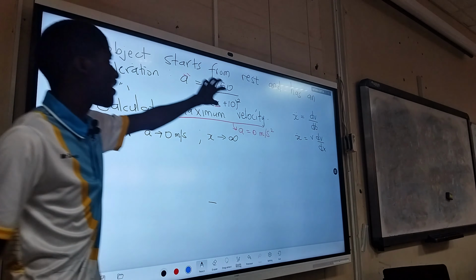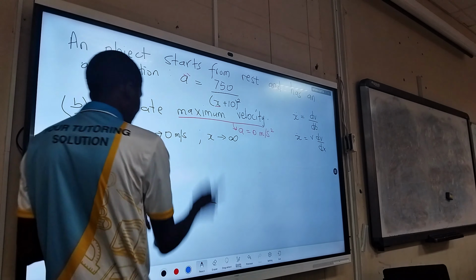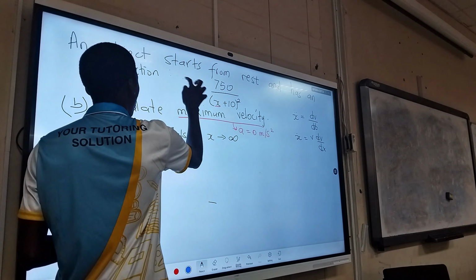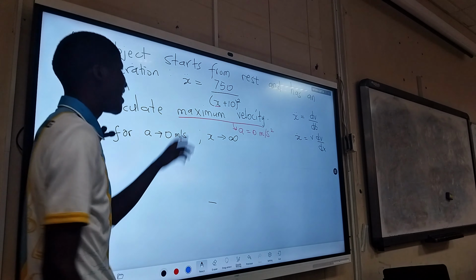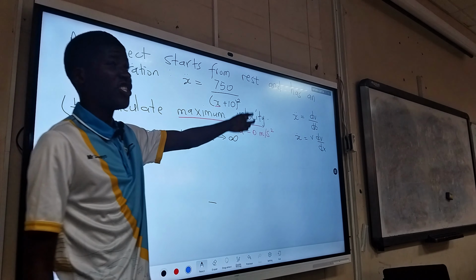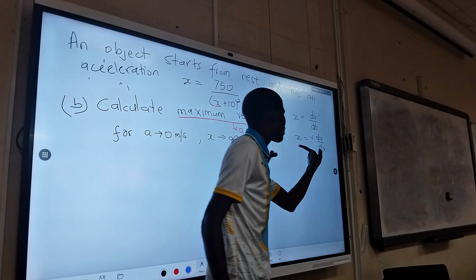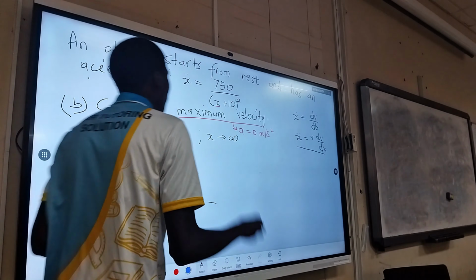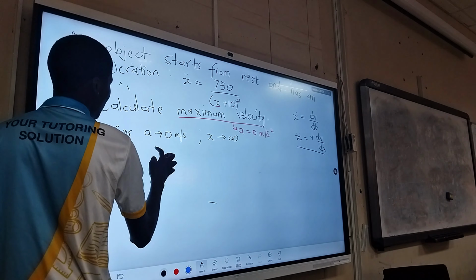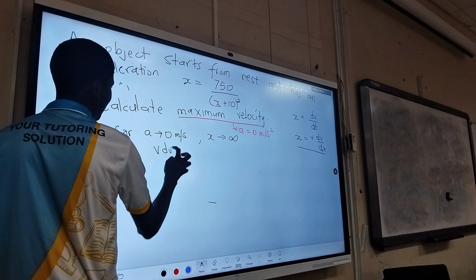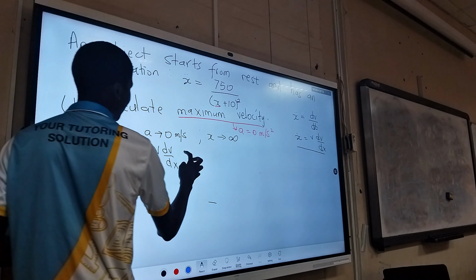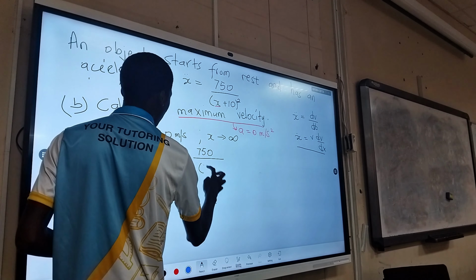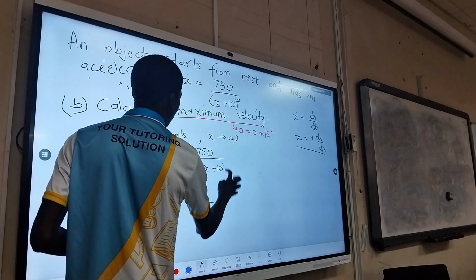In this case, our acceleration, x double dot, is in terms of position. So we can take the one with the position part, and say acceleration, v dv dx, is equal to 750 over x plus 10 squared.